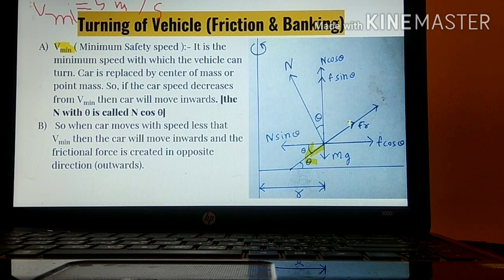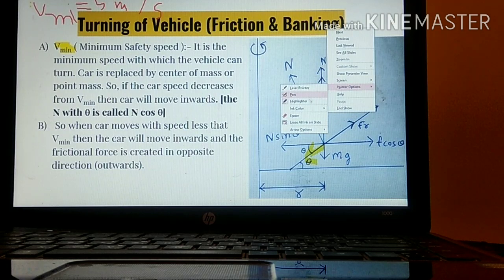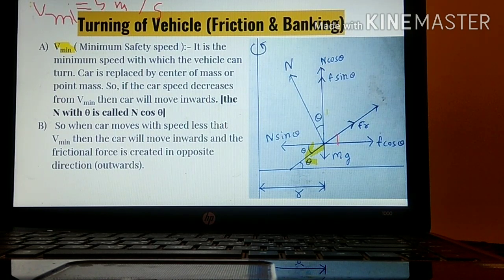It is denoted by Fr, frictional force created. Now, if we resolve frictional force into two components, one will be F cos theta. Why are we getting F cos theta over here? Because over here is theta. What I have said, any normal component with theta is called cos theta. So over here theta is there. This is Fr. Fr's normal components, we are getting two components. One is F cos theta and another one is F sin theta.